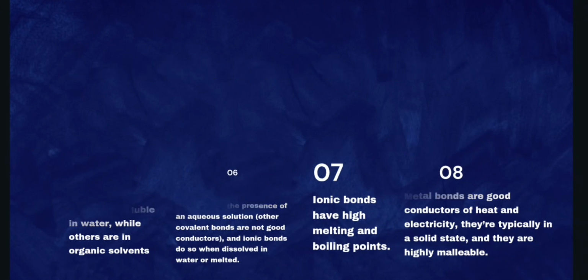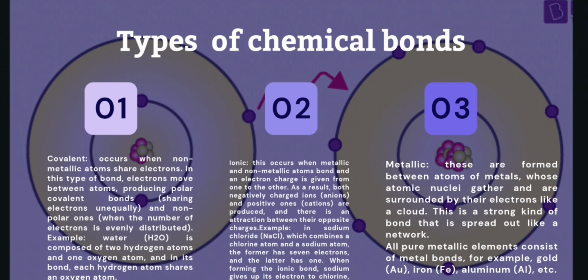Now let's discuss the types of chemical bonds: covalent bond, ionic bond, and metallic bond. Covalent bond occurs when non-metallic atoms share electrons. Electrons move between atoms, producing polar covalent bonds. Ionic bond occurs when metallic and non-metallic atoms bond and an electron charge is given from one to the other.